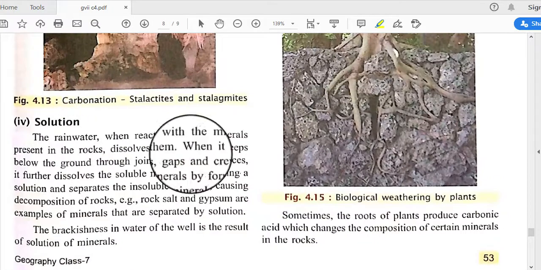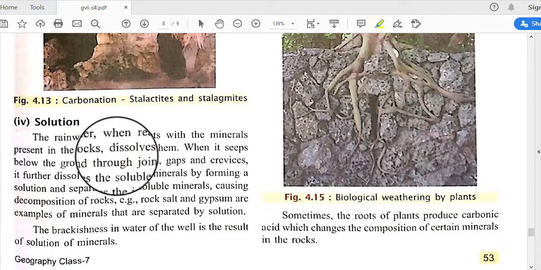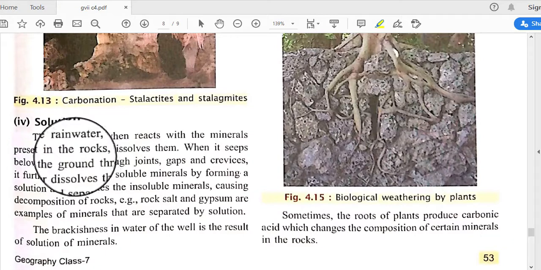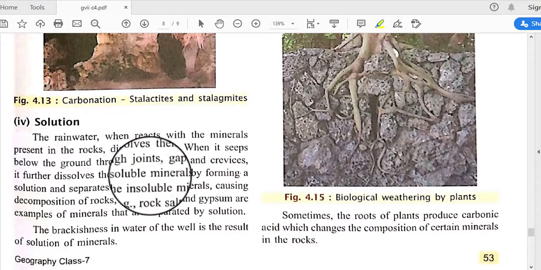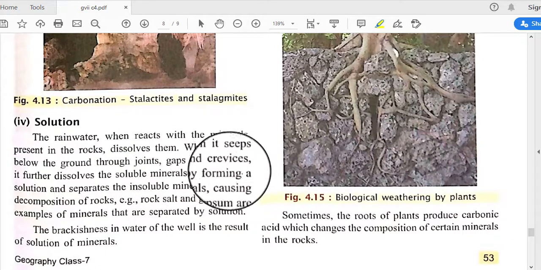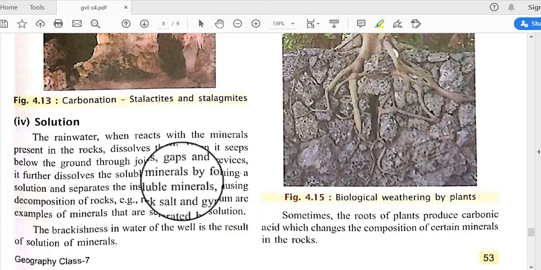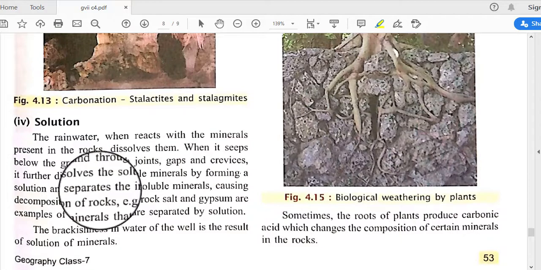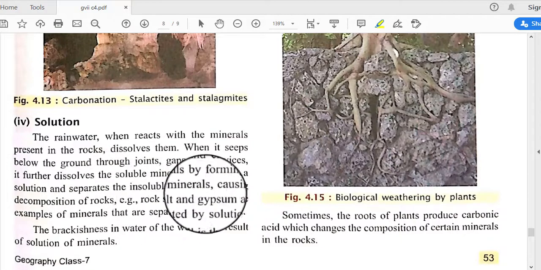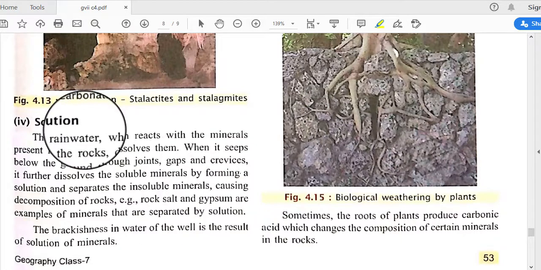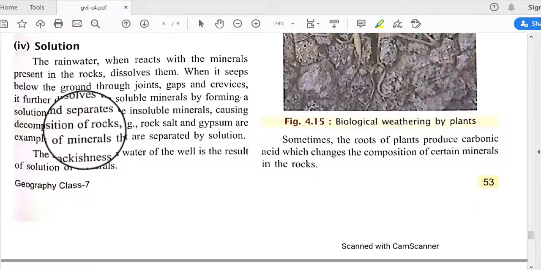The rainwater, when it reacts with the minerals present in the rocks, dissolves them, and as it seeps below the ground through joints, gaps and crevices, it further dissolves the soluble minerals by forming a solution and separates the insoluble minerals. So by the solution process, some soluble materials in the rocks dissolve in the water and totally change the formation of the rock.